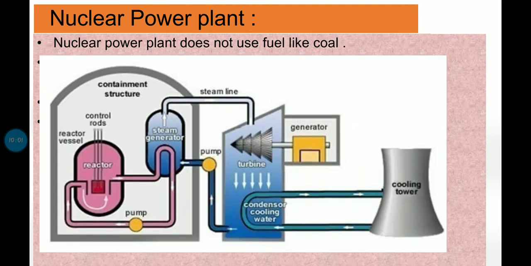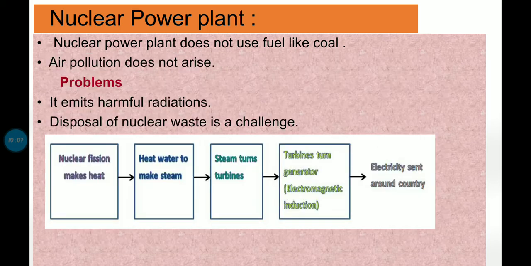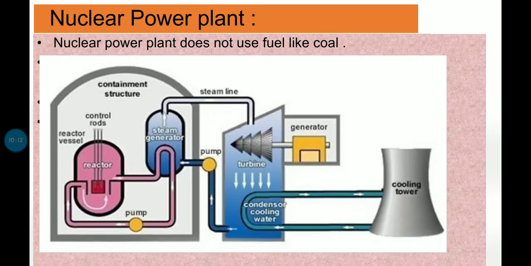So this is a main concern over here. Now children, here you can see the schematic diagram. This is the flow chart, and here we have the schematic diagram. So here it is the containment structure. Over here you can see we have a reactor. Over here we have the reactor vessel and control rods.